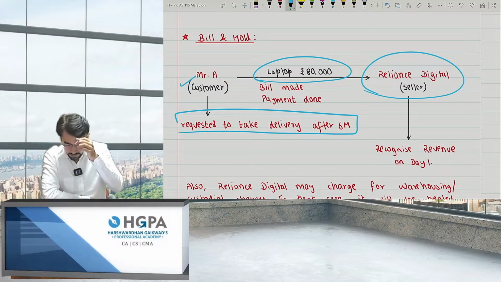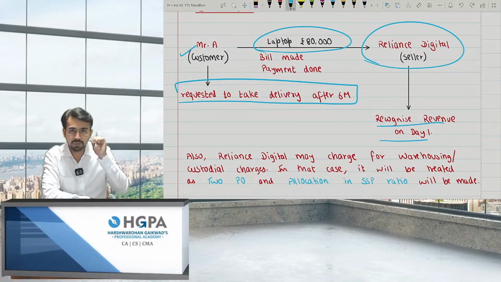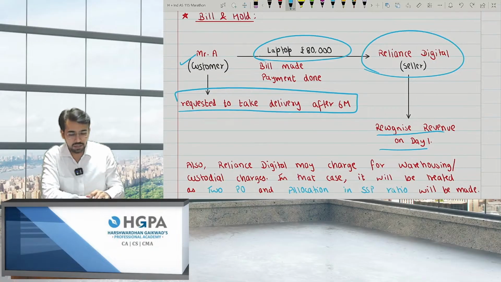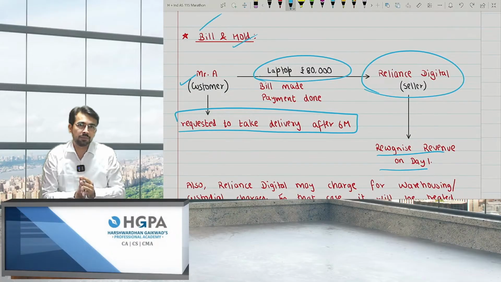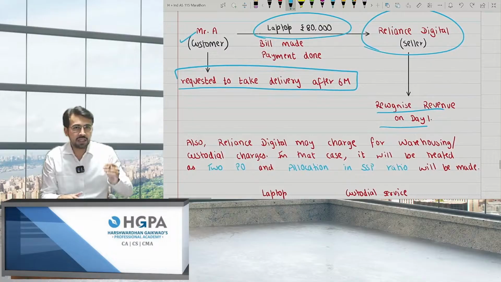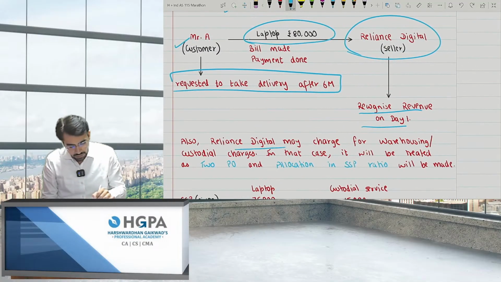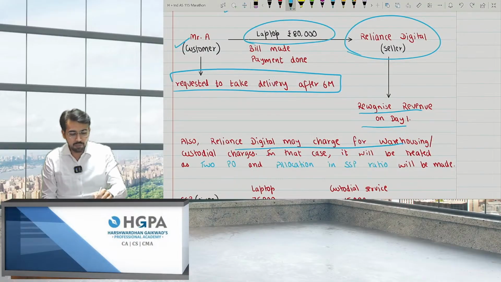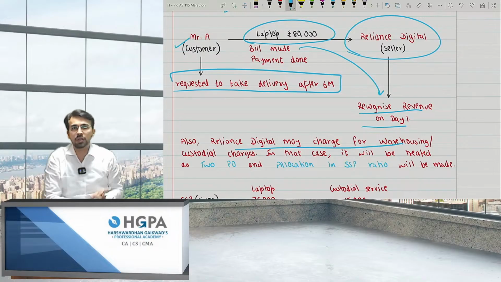So the customer is requesting that you give me the delivery after 6 months. So what will Reliance do? Obviously, Reliance will book the revenue on day one because it is delayed on the part of the customer. So we have bill and hold, that is delayed on the part of the customer. At that point of time, Reliance will book the revenue itself. But sometimes, Reliance will also charge for warehousing. That is, I'm holding this product for you only. That is storage. So give me the storage cost extra.